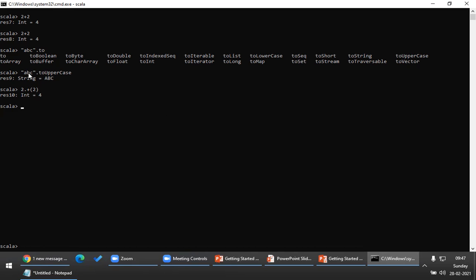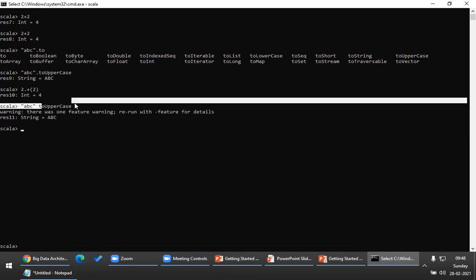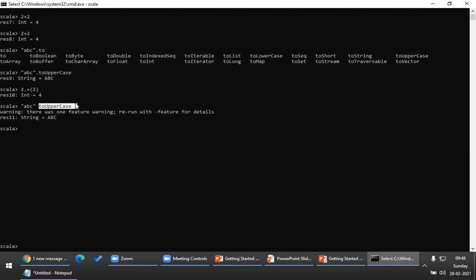For example, you have ABC dot toUpperCase. I invoked this method with dot toUpperCase. Now please look at this. I can invoke ABC space toUpperCase also. This is a very important syntax. See, it gives you the same output, ABC. So you can invoke a method without the dot operator also, by the variable name, space, and the method name. Clear, guys? Any questions here?